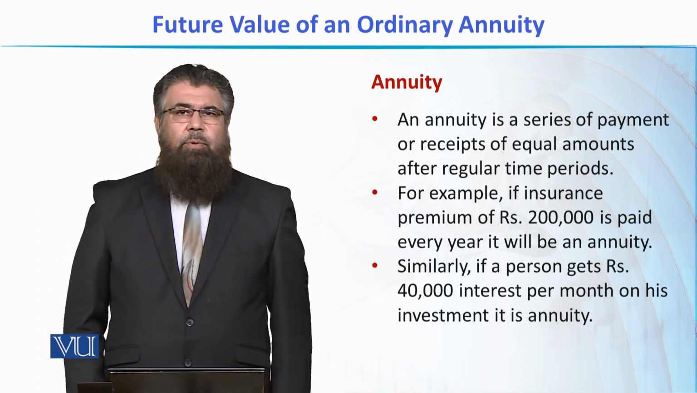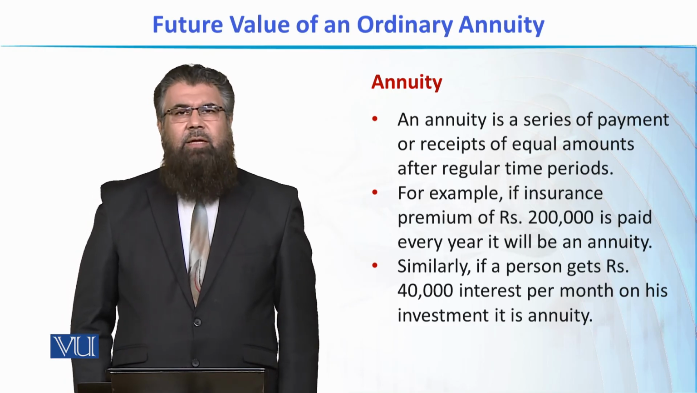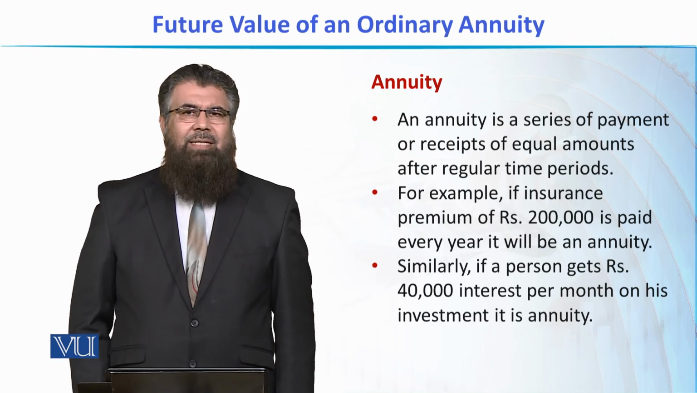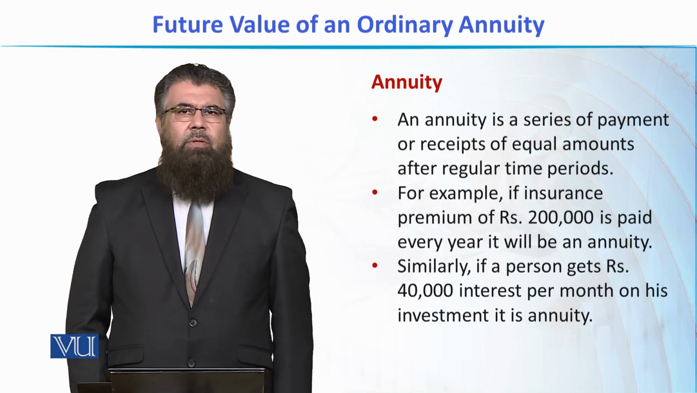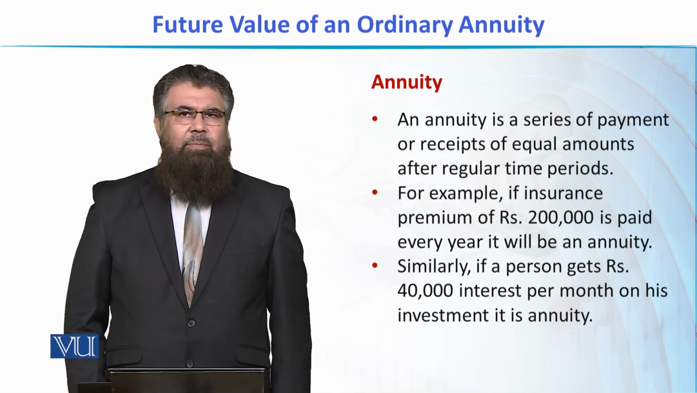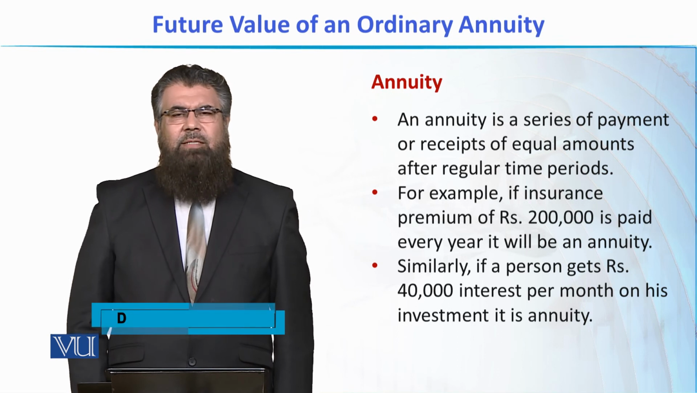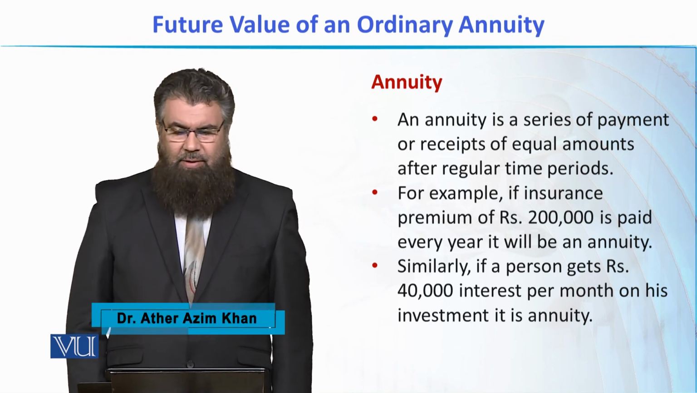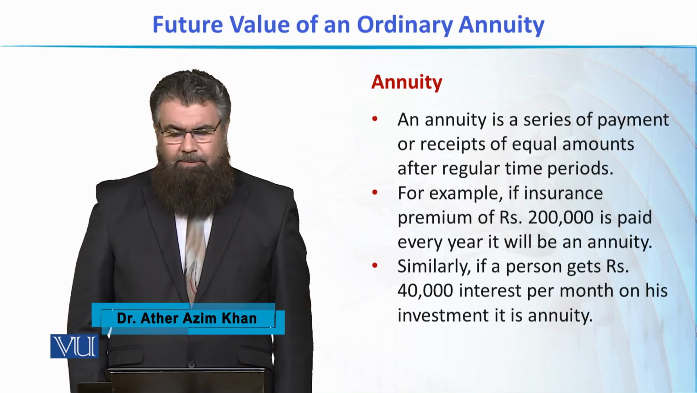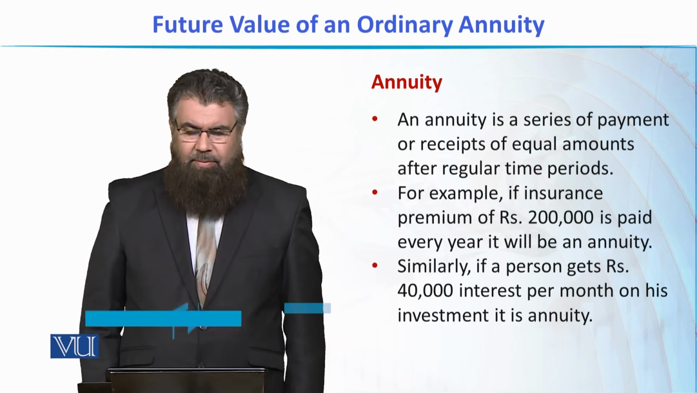So, two things are important here. If the same amount is paid or received after a regular interval of time, then such a cash flow is called an annuity. यानी एनिटी एक ऐसी सीरीज ऑफ पेमेंट और रिसीट है कि जिसके अंदर अमाउंट सेम रहती है और टाइम पीरियड भी सेम रहता है. Such a series of payments or receipts, if it is at the end of a time period, then we call it an ordinary annuity.